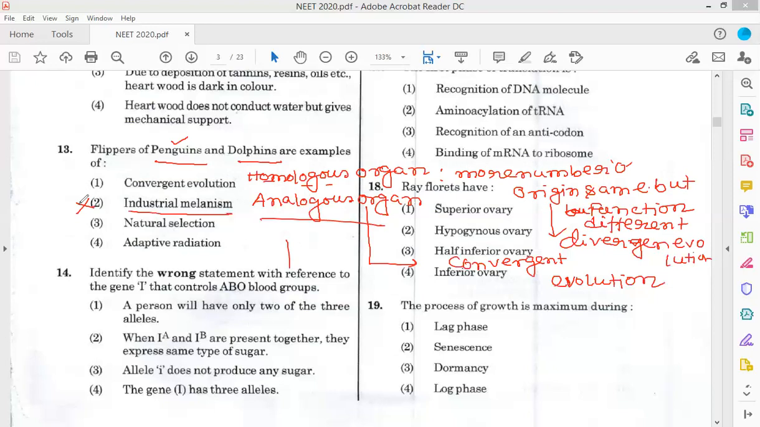Now, industrial melanism is not possible here. Industrial melanism occurs in peppered moth, and it's natural selection. Two types of moths are there, Biston betularia and Biston carbonaria, and one gets advantage due to industrial pollution and one gets eliminated. So industrial melanism is not the answer. Natural selection, no. Adaptive radiation, no. So the answer is convergent evolution. Now, next question.